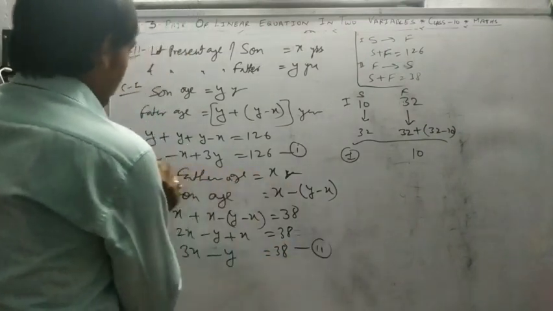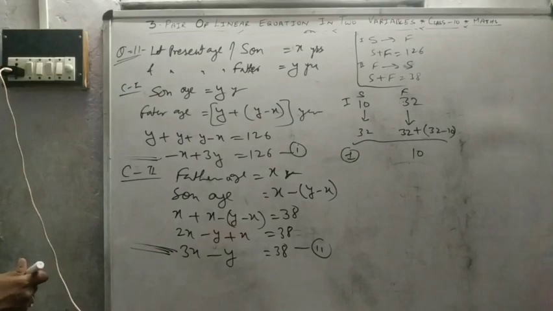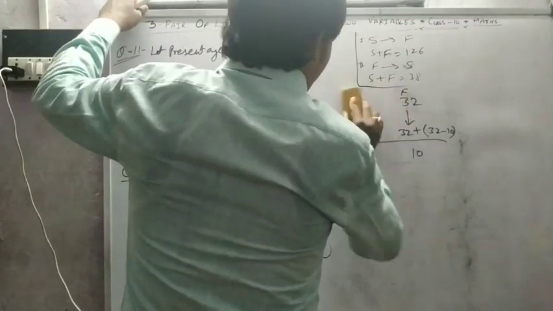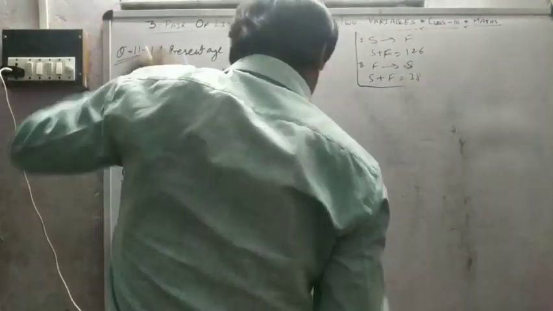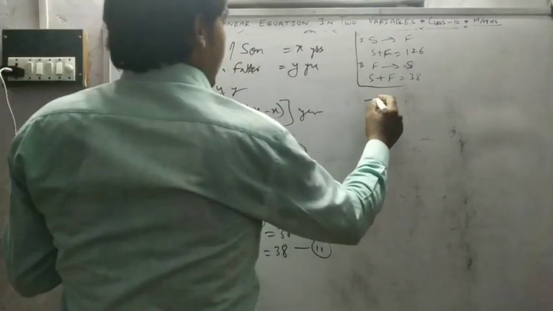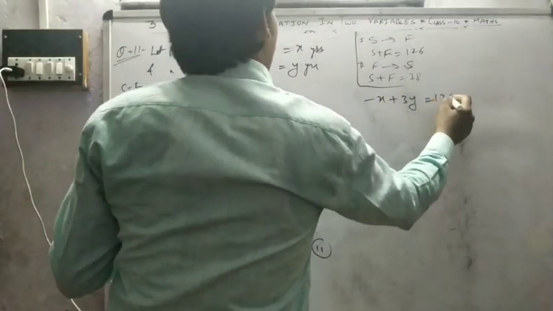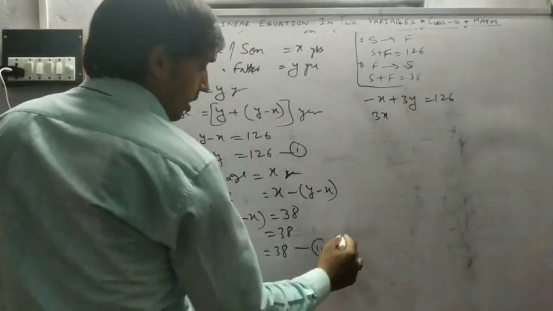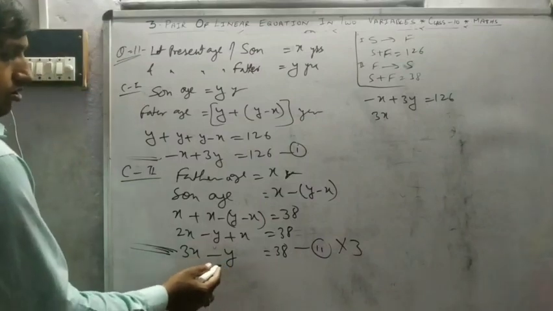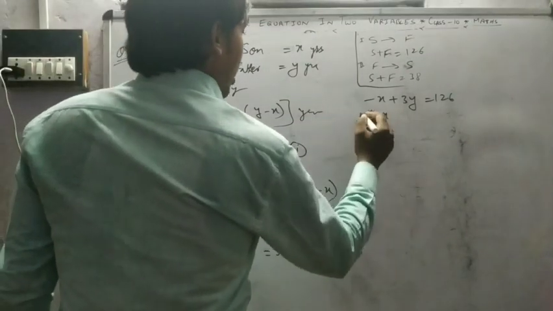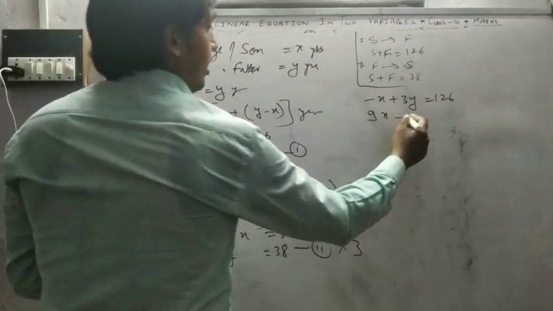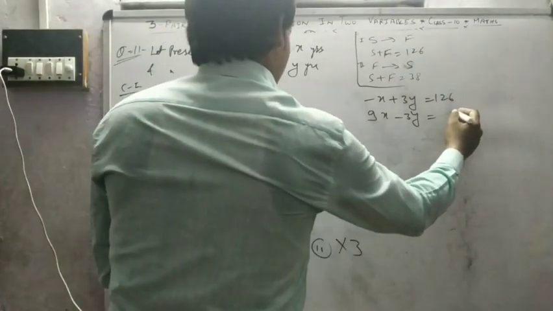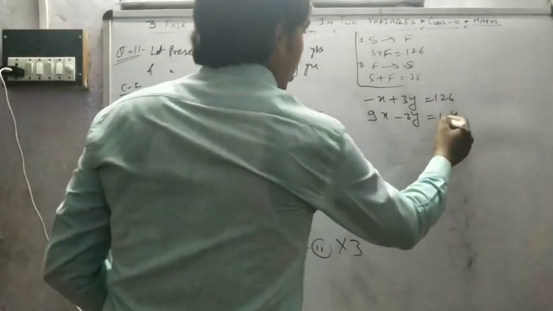Equation number second. Solve both the equations. Minus x plus 3y is equal to 126. 3x minus y is 38, so multiply by 3, that is 9x minus 3y equals 114.